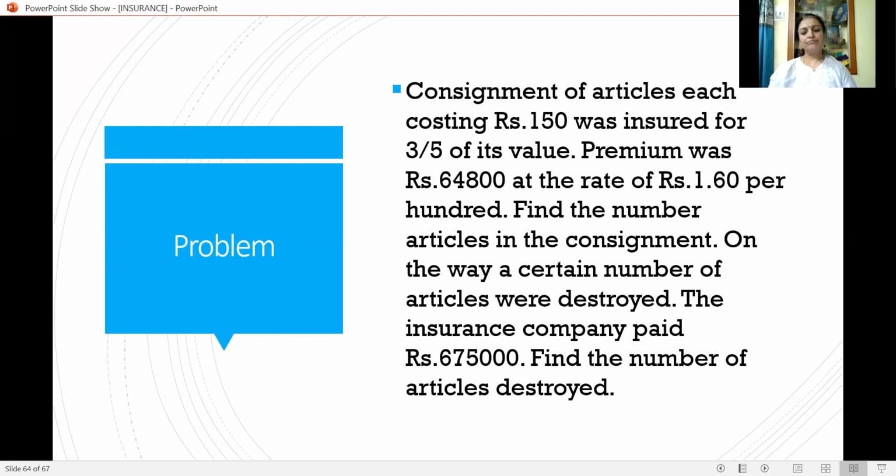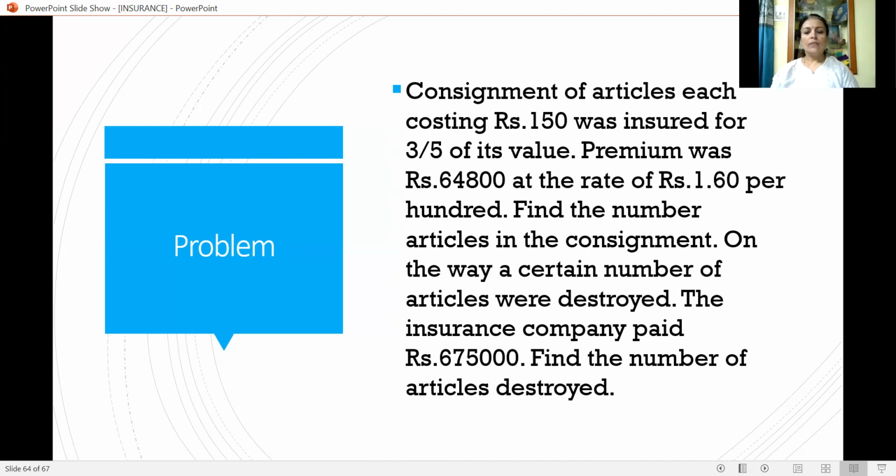On the way, a certain number of articles were destroyed. The insurance company paid rupees 6,75,000. Find the number of articles destroyed. The same type of problem. So you can solve it as you have understood how to solve it.